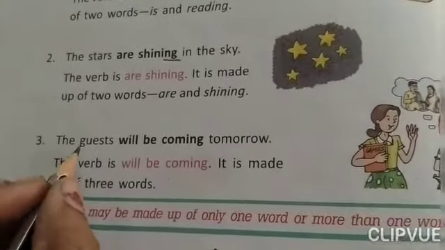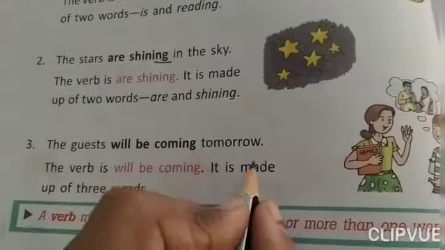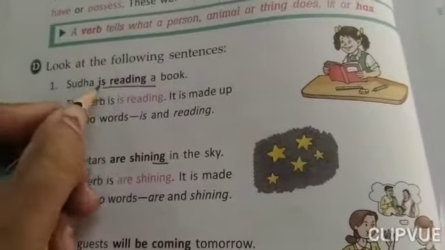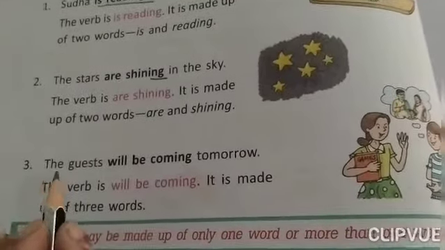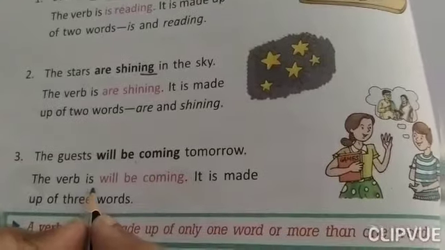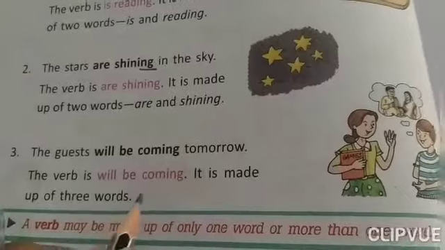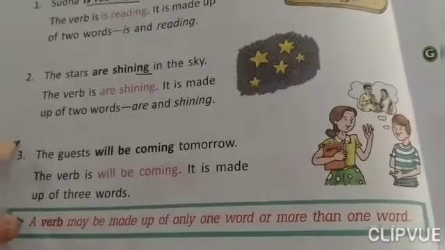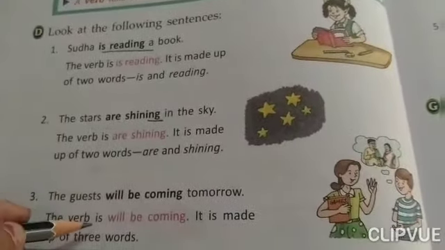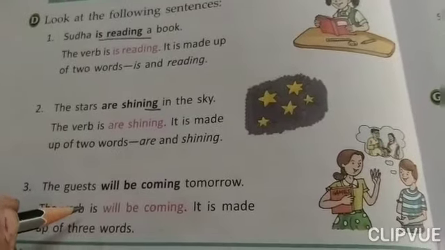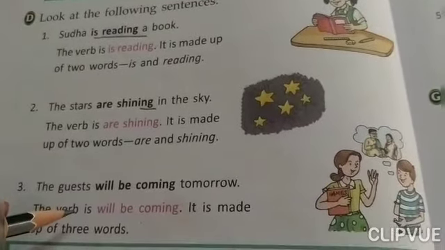Third one, the guest will be coming tomorrow. Now you see in these two examples, there are only two words. But here there are three. Will be coming. So the verb is will be coming. It is made up of three words. So you have to study them carefully. Then only you will get a proper idea. Now we would see the exercise.